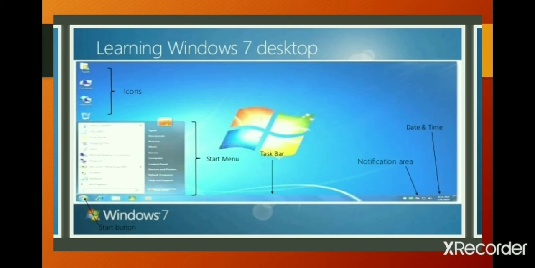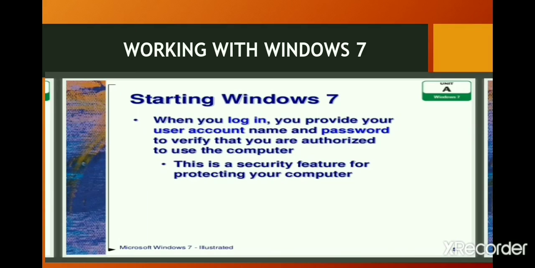You can see the image of the Windows 7 desktop. Here, the Start button is given, then the Start menu, then small pictures, that is icons, the taskbar, the notification area, and on the right side, the date and time is also given. Starting Windows 7. When you log in, you provide your user account name and password to verify that you are authorized to use the computer. This is a security feature for protecting your computer.